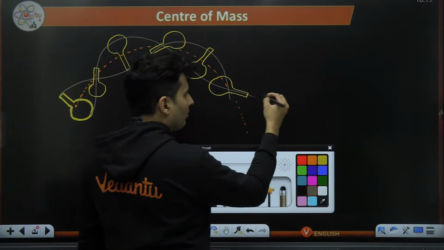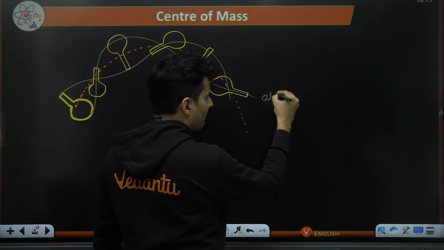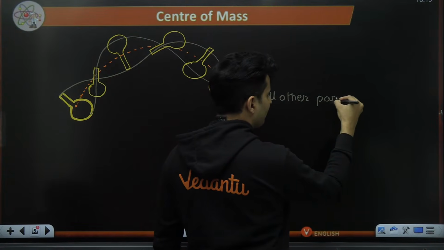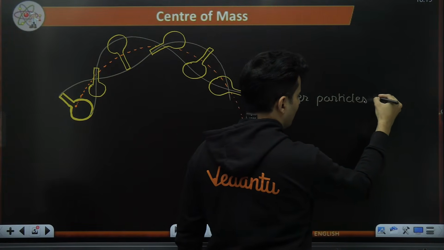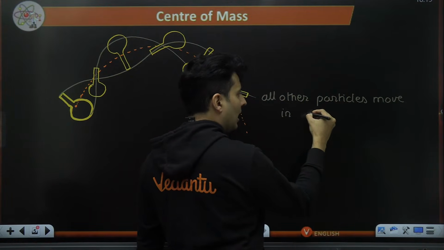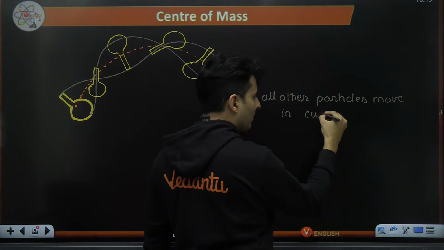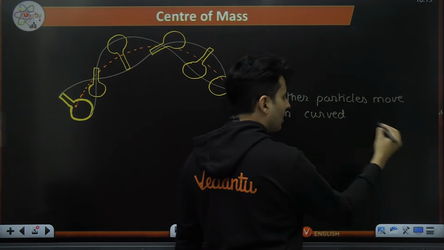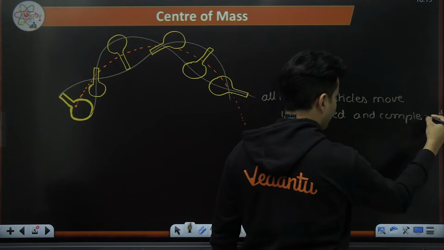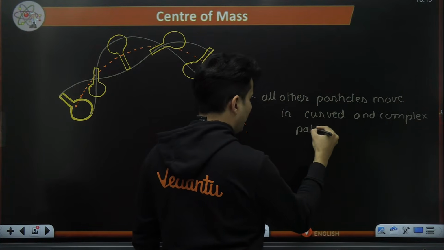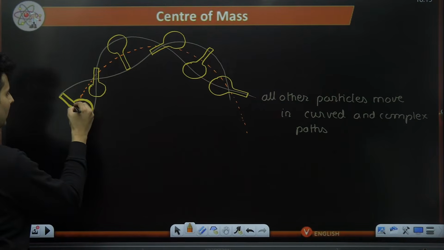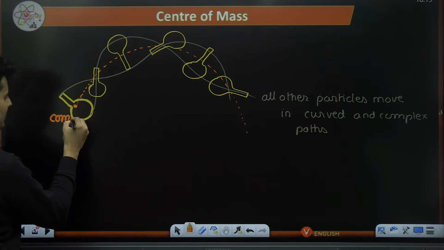So all other particles move in some curved and complex paths, but it is only this particular center of mass.